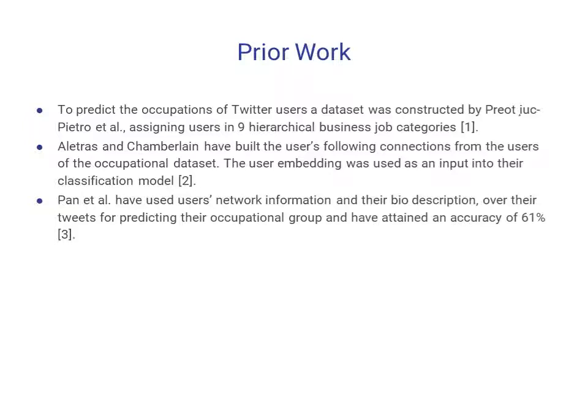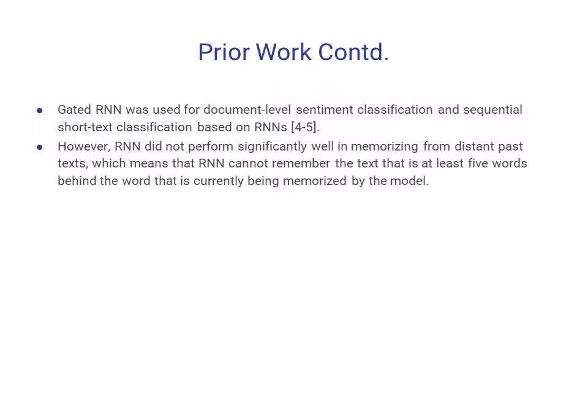And specifically for classification tasks, deep neural networks have also demonstrated that they perform better than conventional machine learning methods, especially recurrent neural networks, which are an enhanced model of DNN, that is deep neural network. It examines each of the words in the corpus and stores the semantics of the words inspected in hidden layers. And it has been used for document-level sentiment classification and for sequential short-text classification.